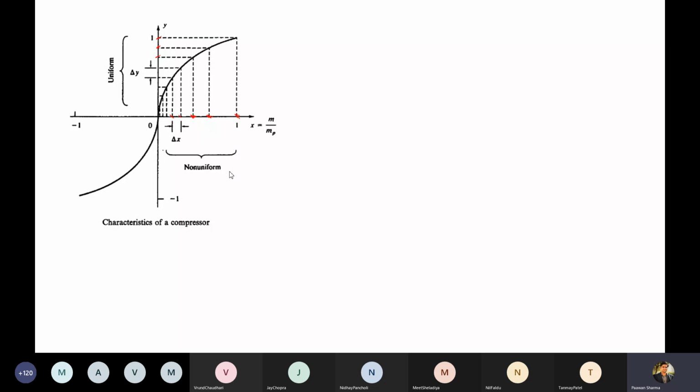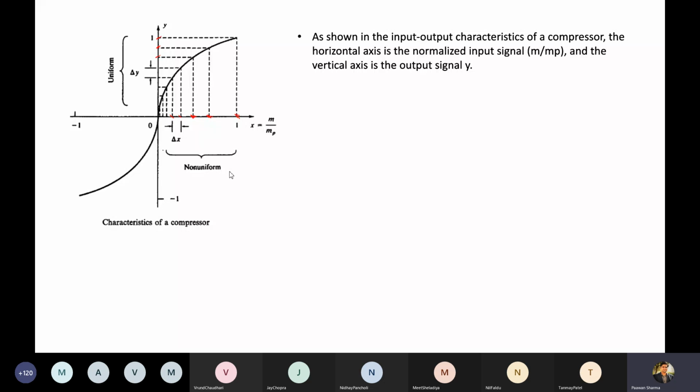Once we change our input to this, essentially we are changing our input characteristics. We are doing it such that if we perform quantization after such processing, we will have non-linear, non-uniform quantization. As shown in this I/O characteristic of a compressor circuit, the horizontal axis is the normalized input signal m by mp, and the vertical axis is the output signal. Output signal of what? Compressor.